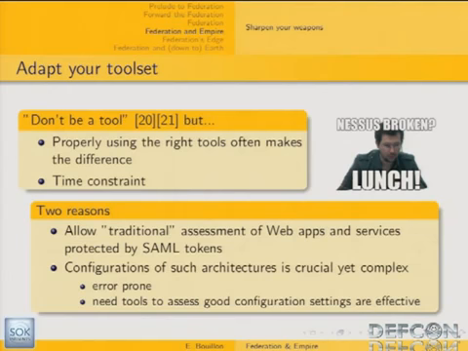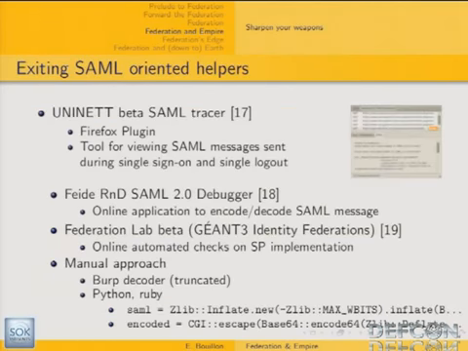These configurations are prone to error, and we need tools to assess that the right configuration settings are effectively in place. There are already some existing tools that can help the web application pen tester when they have to cope with SAML.